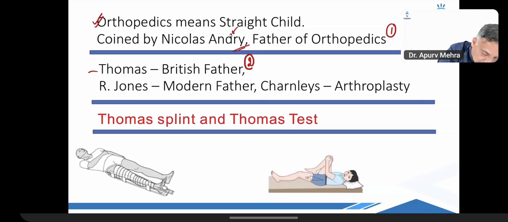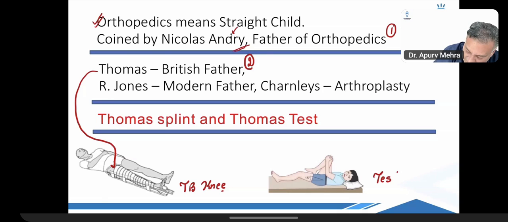Thomas, who gave a splint for tuberculosis of knee, TB knee, and who made a test, Thomas test, for flexion deformities of the hip joint.